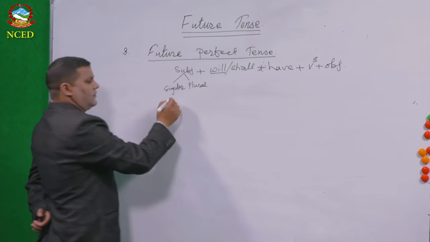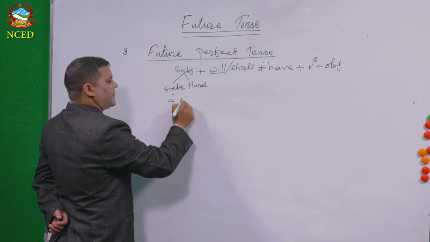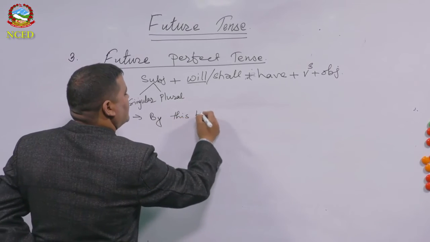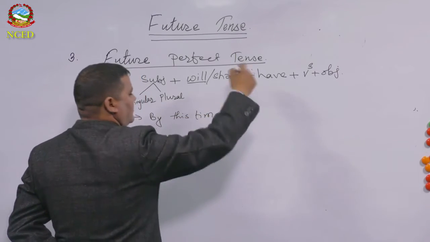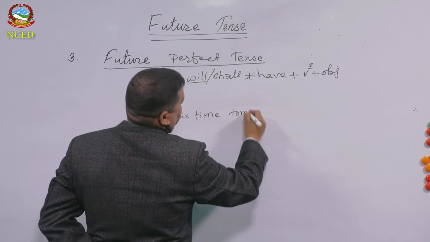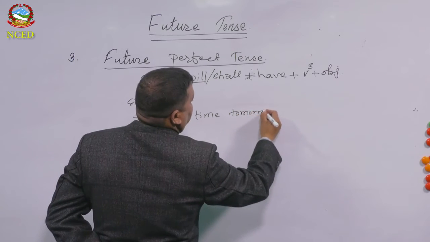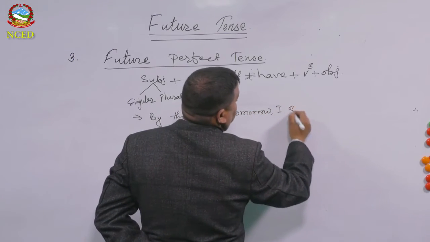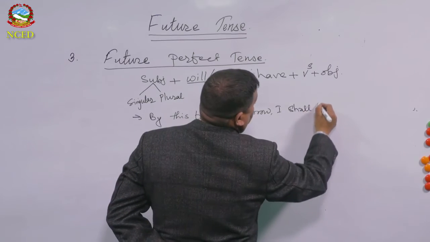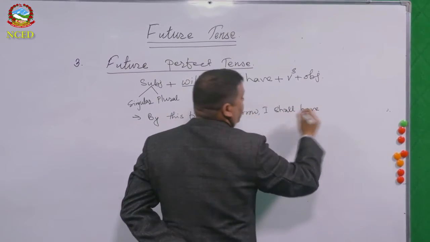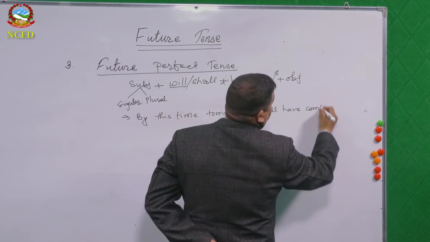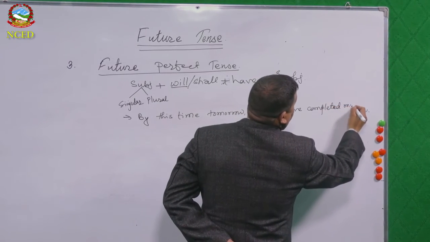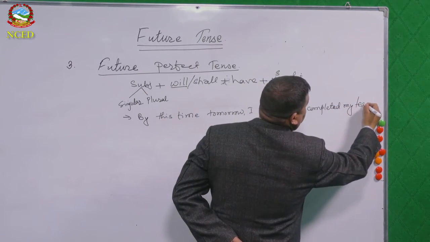So let's see the example. By this time tomorrow I shall have completed my teaching.